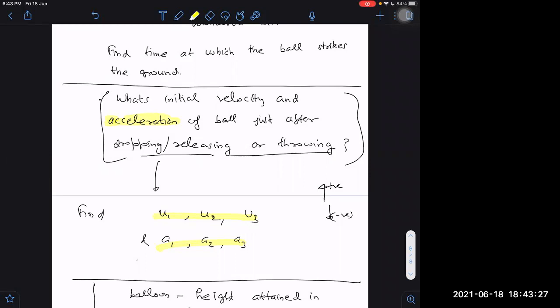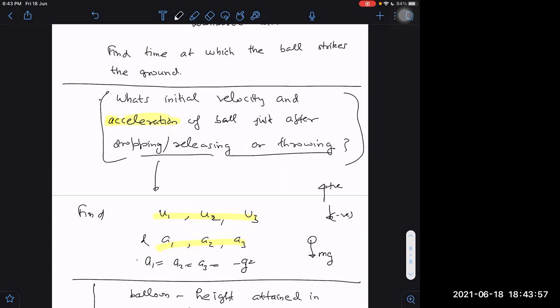Don't worry. What is your feeling? What should be the acceleration? If it is wrong, no problem, but at least tell something. Acceleration will be equal to minus g. Very good idea, very nice. You are perfect. Acceleration will be, in all these 3 cases, equal to minus g. 100% right, because the only force acting on those is mg downwards. Force upon mass will be the acceleration, which will be g downwards only. So acceleration is equal to minus g.